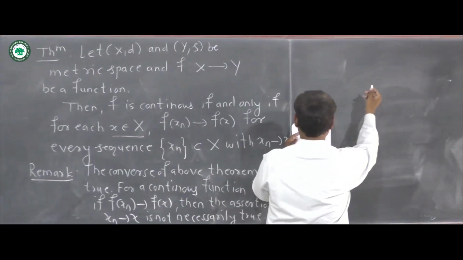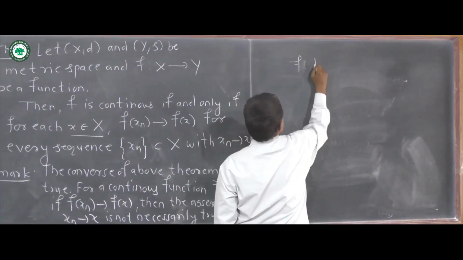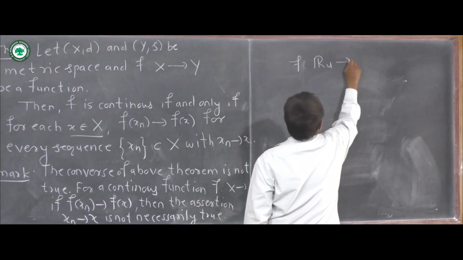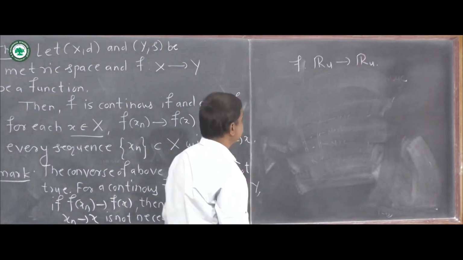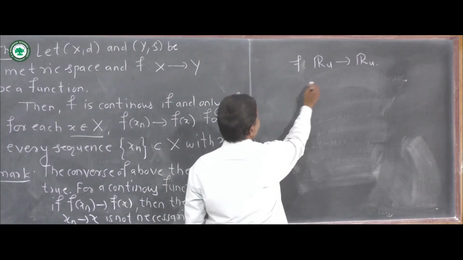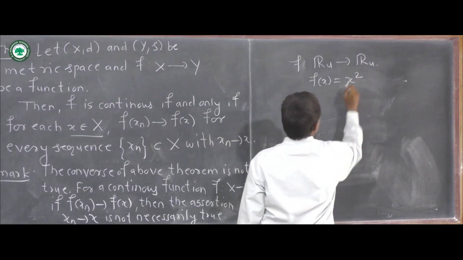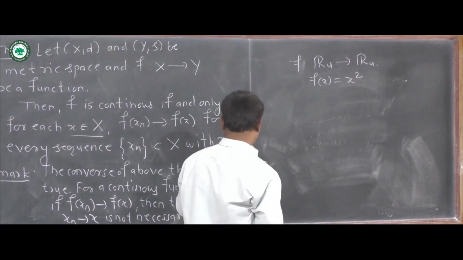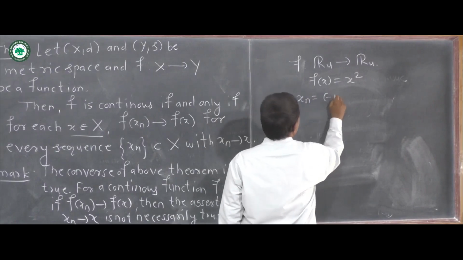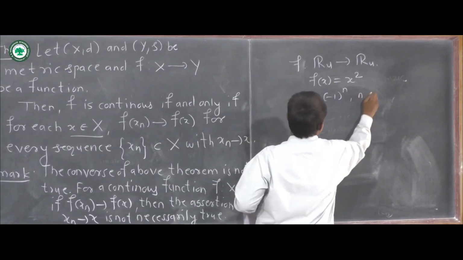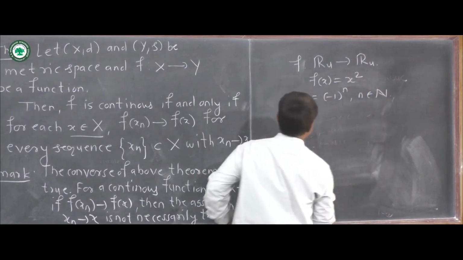Because consider this example: the function f from R to R, that is R with the usual metric. Now f is defined by f of x equal to x square. This function is continuous, and consider the sequence xn equal to minus 1 raised to n, where n belongs to N.